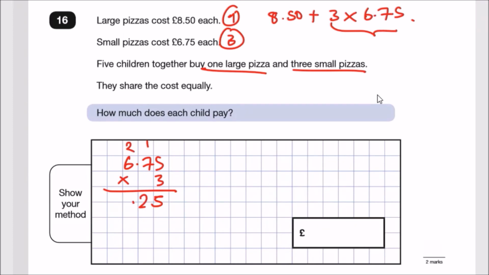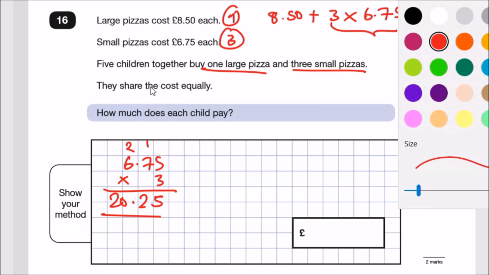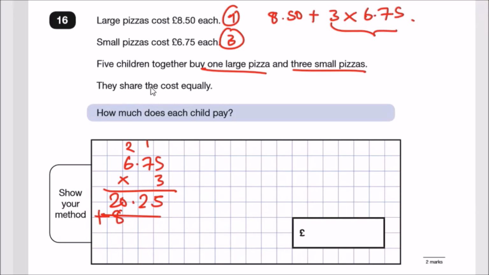And 6 times 3 is 18, plus 2 is 20. So 3 small pizzas cost £20.25. Plus 1 large pizza, let's add £8.50. So this amount plus £8.50 is £28.75.